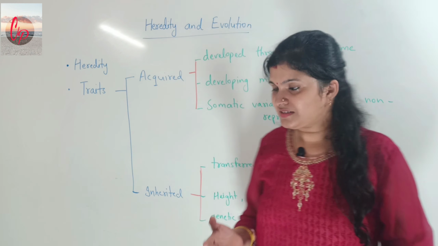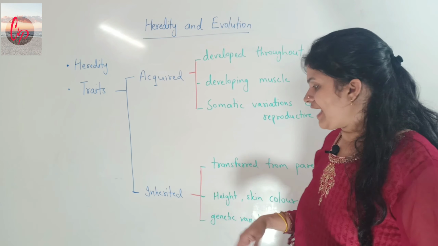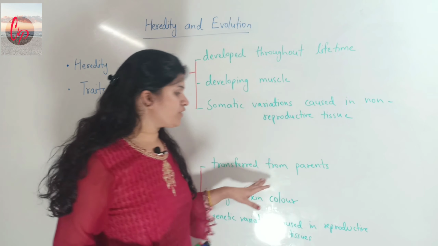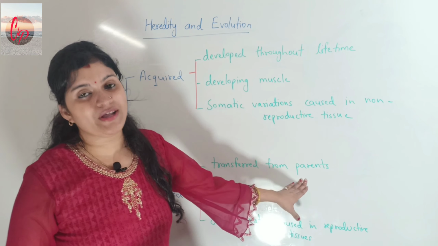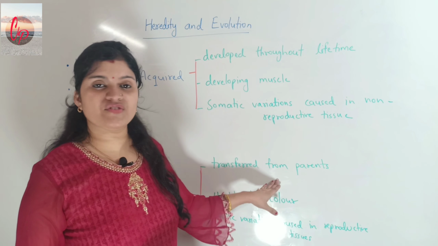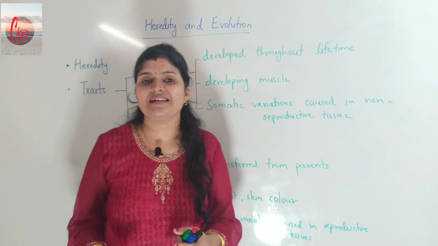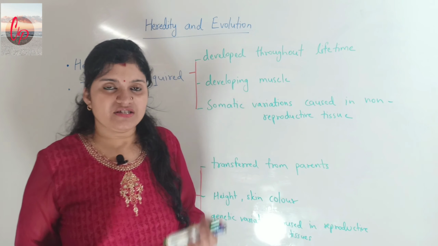So this is the main thing related with an inherited trait: they have been transferred from the parents. As for example, the baby simply gets its eye color, skin complexion and hair color.